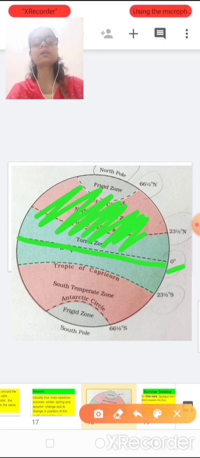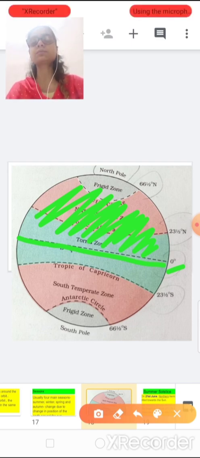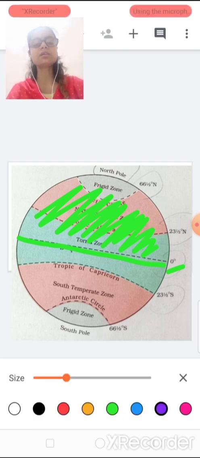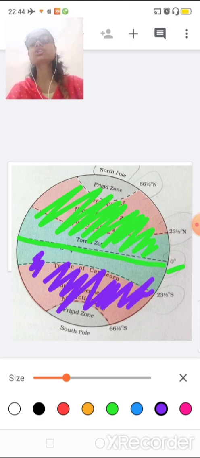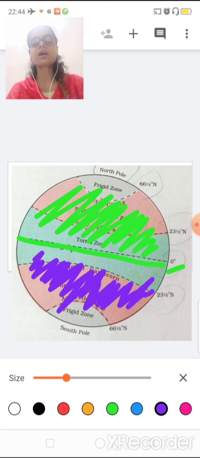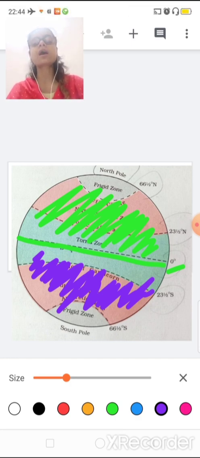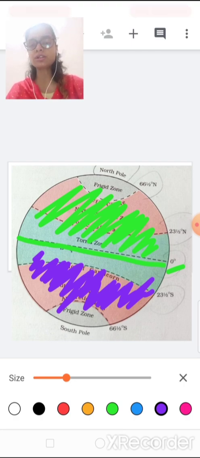This shaded part is known as the northern hemisphere. What is it known as? Northern hemisphere. And this unshaded part, or I'll shade it with another color, okay, purple color, this is known as the southern hemisphere. Now what does the equator do? It divides the upper part of the whole earth into the northern hemisphere and the lower part into the southern hemisphere.